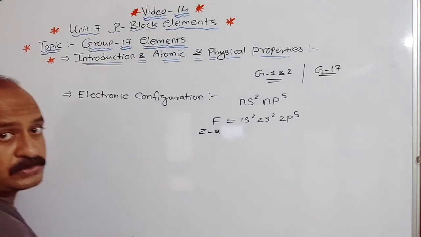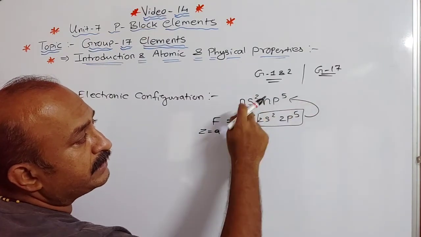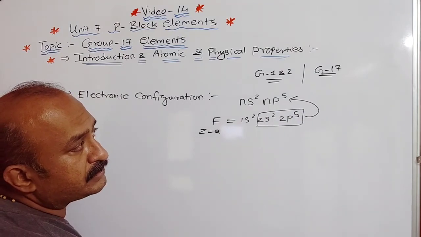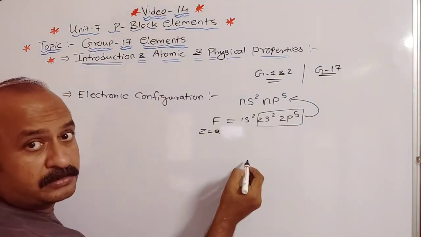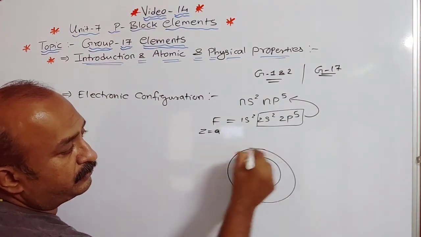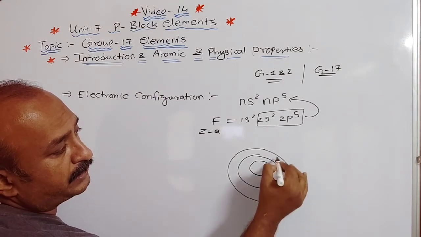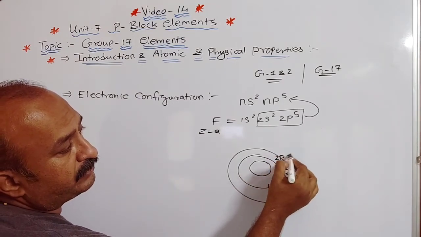This resembles the general configuration ns2 np5. Here 1s2, here 2s2, and here 2p5.